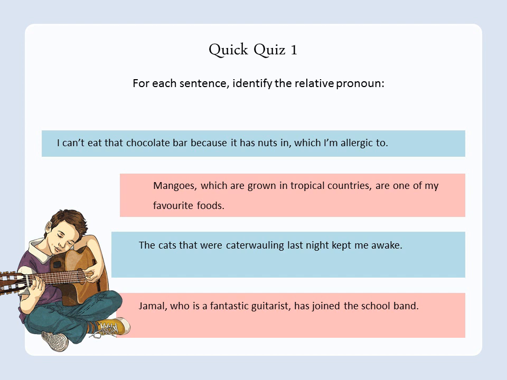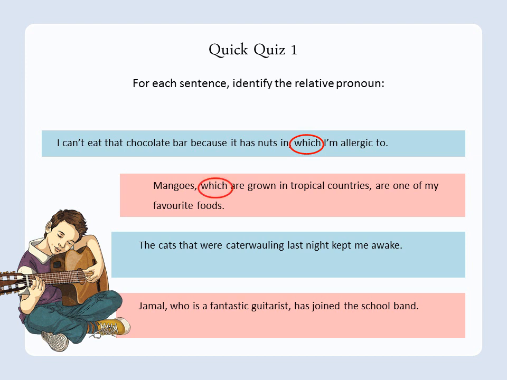So first one: I can't eat that chocolate bar because it has nuts in, which I'm allergic to. So your relative clause is which I'm allergic to, so the relative pronoun must be which. Mangoes, which are grown in tropical countries, are one of my favourite foods. So you've got an embedded relative clause here and it starts with which again.